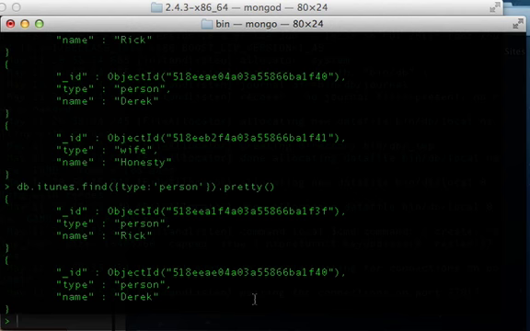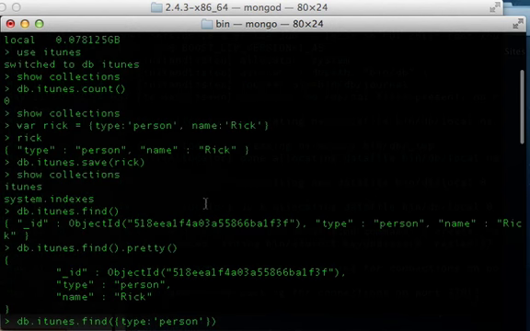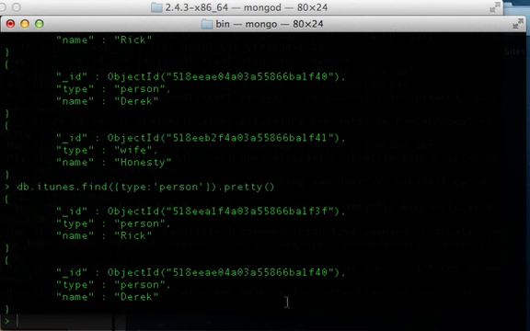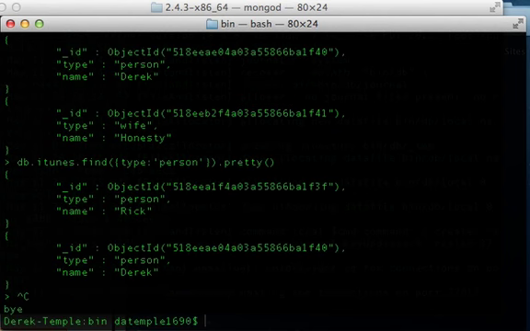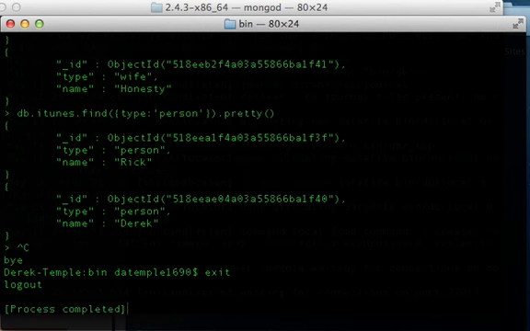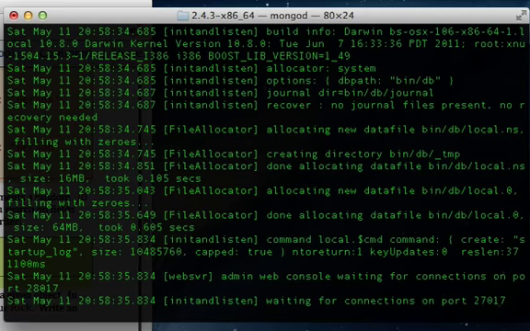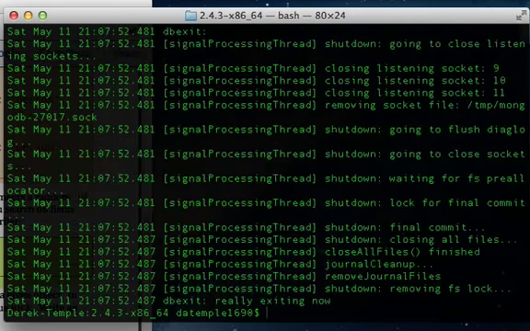So that's just a basic tutorial on how to use MongoDB. And now to show you how to get out, you just do Control-C and you're out. And you can hit exit. And on this one, you can also do Control-C and you're done.